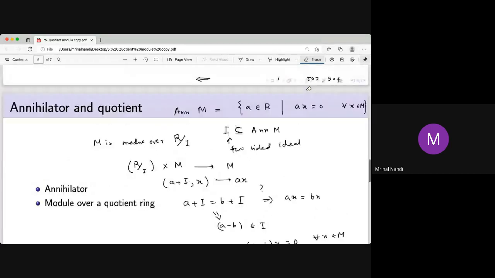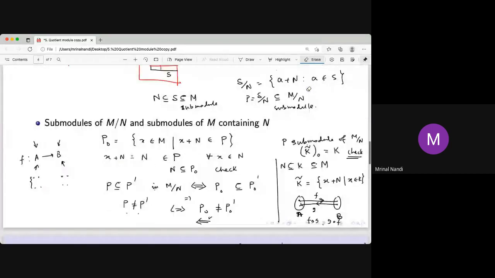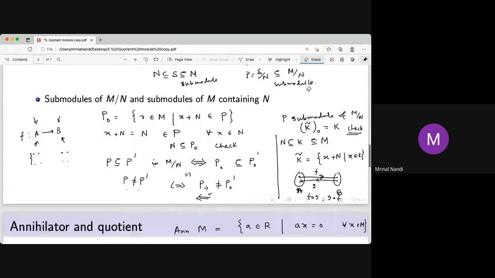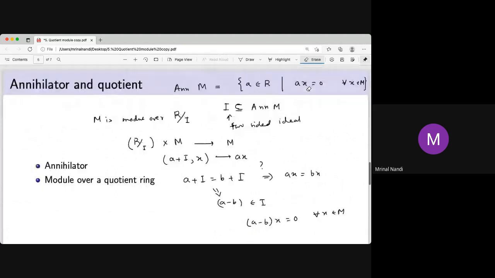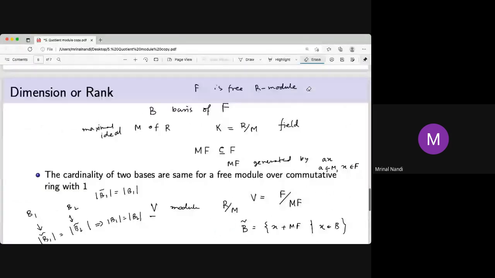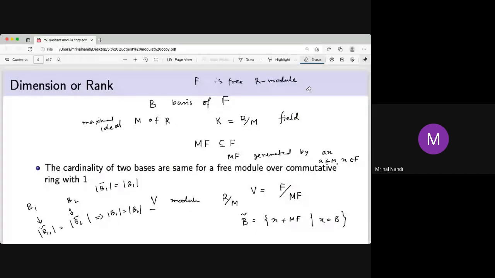Number two, the submodules after quotienting are submodules of F containing MF. So these two concepts, and the fact that two bases of a vector space have the same cardinality, using these three things, you prove that any two bases of a module have the same cardinality.